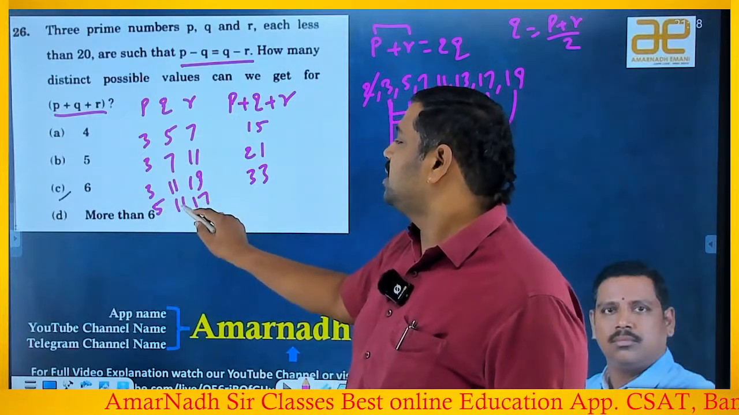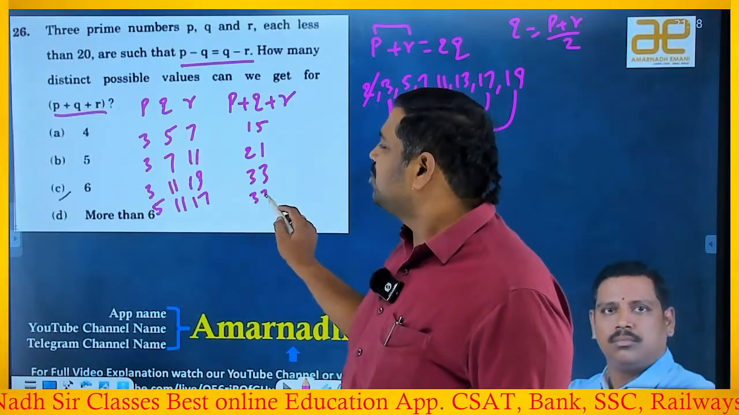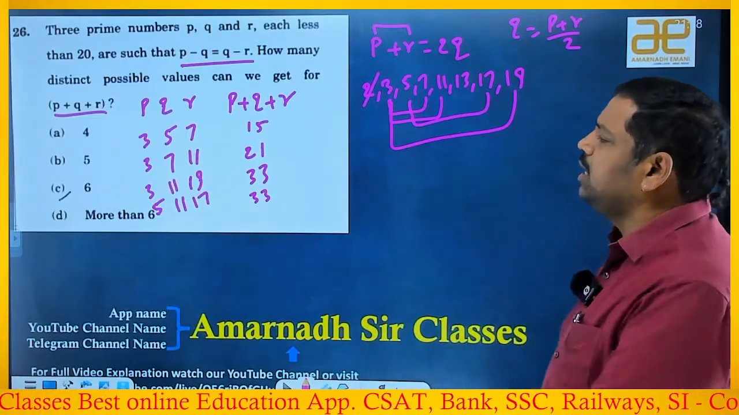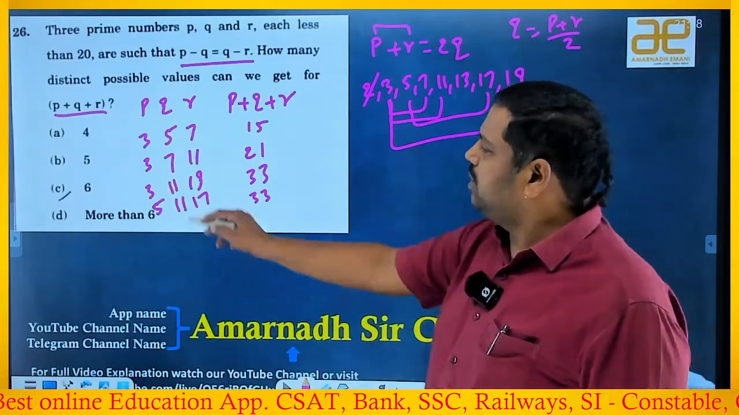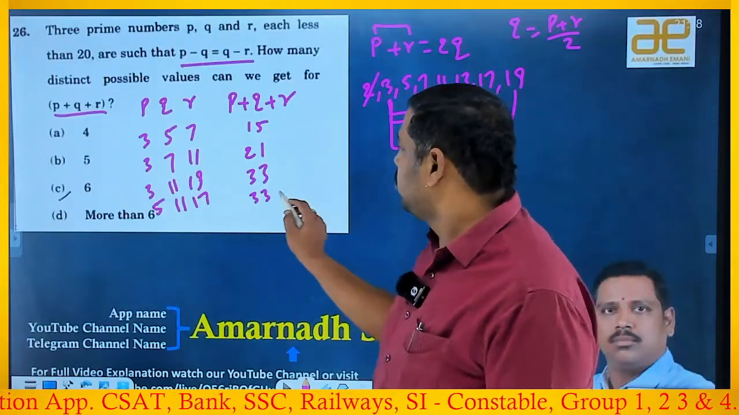So 11 plus 17 is 28, plus 5 is 33. So 33, why should I count again? Already 33 you got, right? 3, 11, 19 you are getting 33, means again you should not take it, right? So that's why I'm not taking it. So I'm just ruling it out.